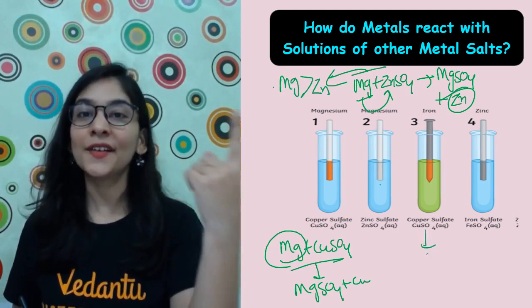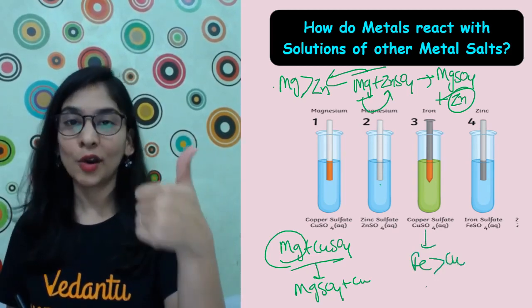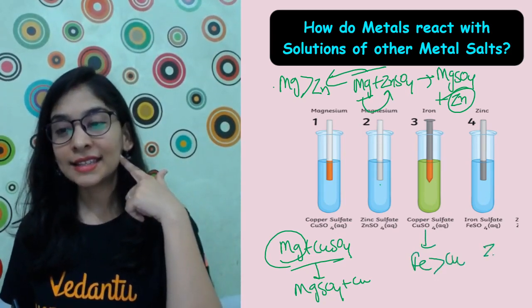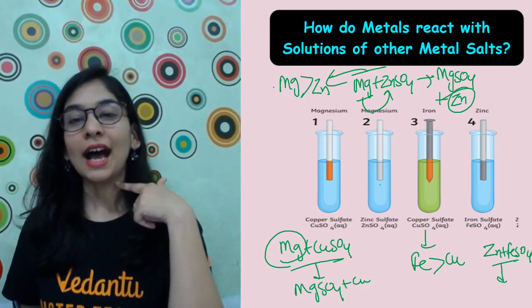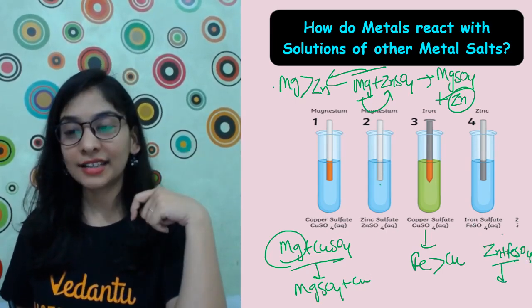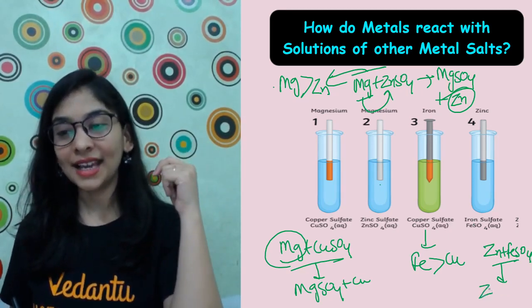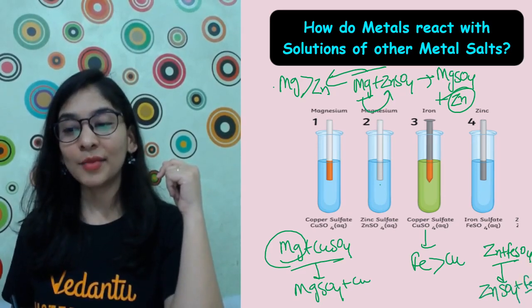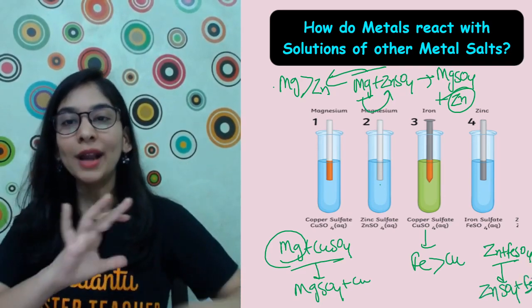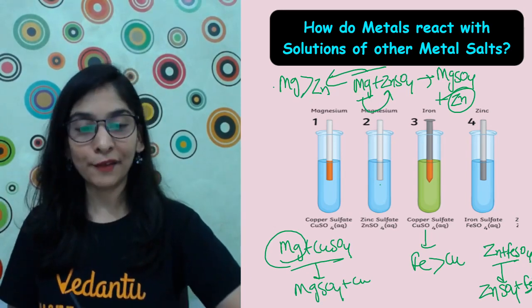Now iron, we have seen this reaction that iron is more reactive than copper because we are done with this reaction. Zinc with iron sulfate solution. What do we see? Iron sulfate, a pale green color solution. When we put a zinc metal into it, zinc can displace my iron to give zinc sulfate solution and my iron will be free. So what conclusion have we made with all the reactions that I've taught you?